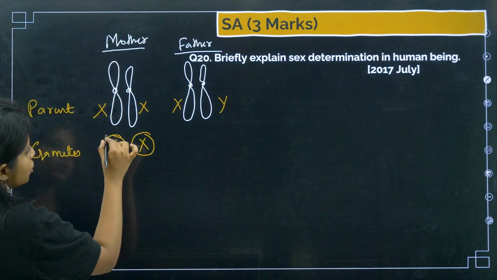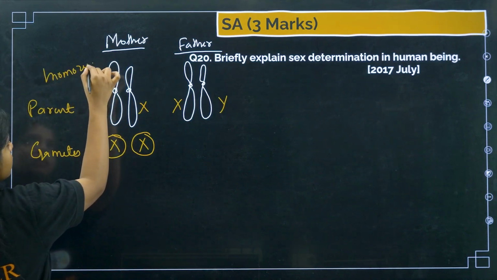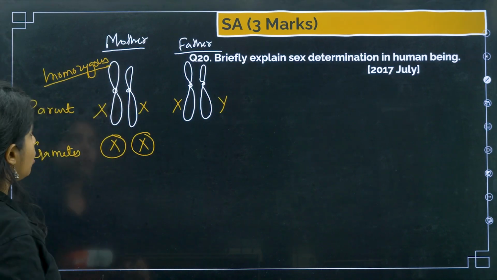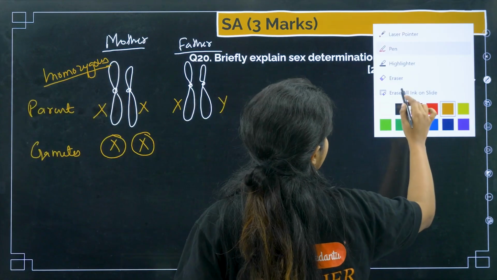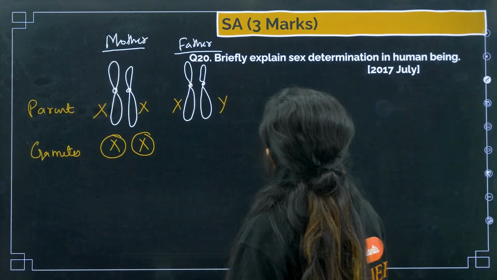So what do you call this condition? You call it homozygous condition, where the gametes are kind of same, or you call it homogametic, not homozygous, you call it homogametic, as in the gametes are the same.